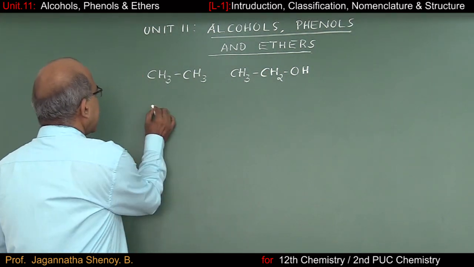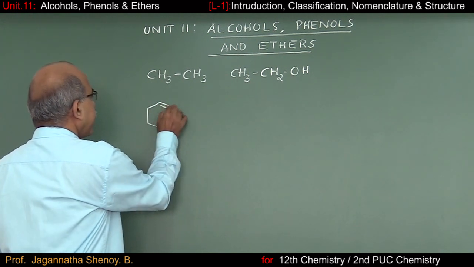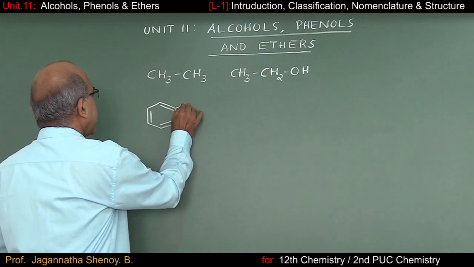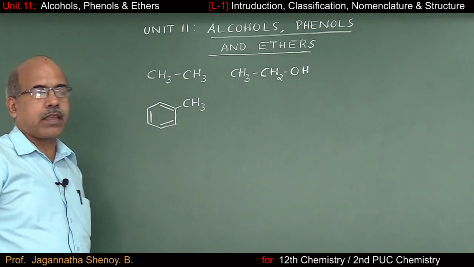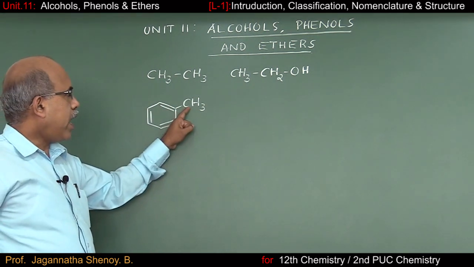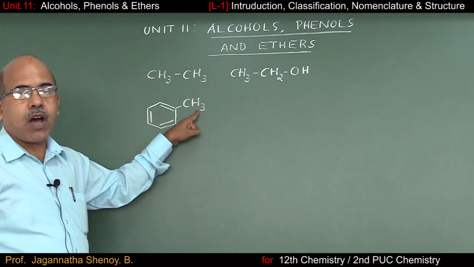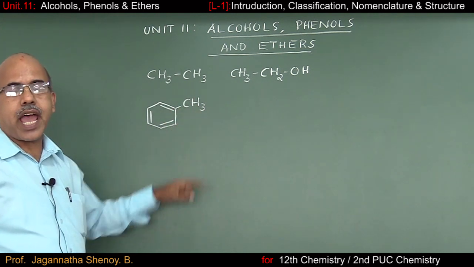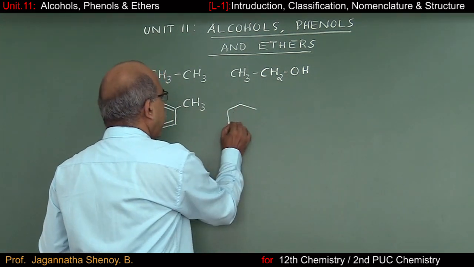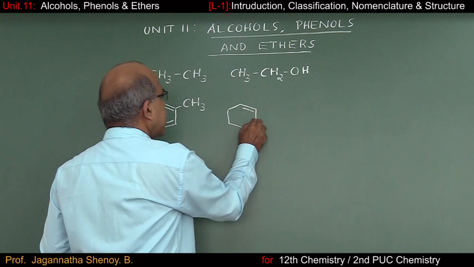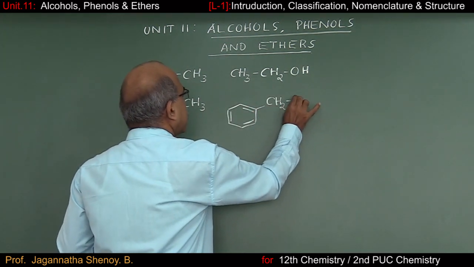Similarly, let me consider one more example. This is a familiar compound for you. It is toluene, methyl benzene. Here again, we have a CH3 side chain. One of the hydrogen atoms of the methyl side chain, I'll replace by OH. What I get is this compound where we have a benzene ring, and here we will have CH2OH.